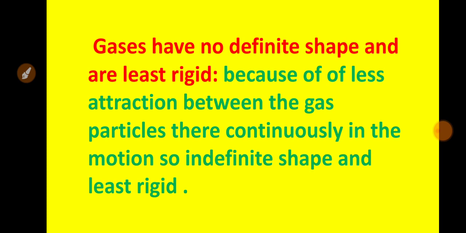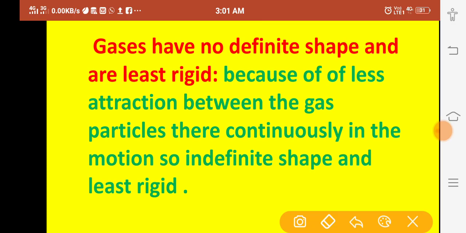So because of the movement of the particles in both liquids and gases, they have indefinite shape. Same statement here: gases have no definite shape and are least rigid. So what is the reason behind it? Because of less attraction between the gas particles, there is continuous motion. They have continuous motion, meaning they can move from one place to another. That is why they have indefinite shape and are least rigid also.